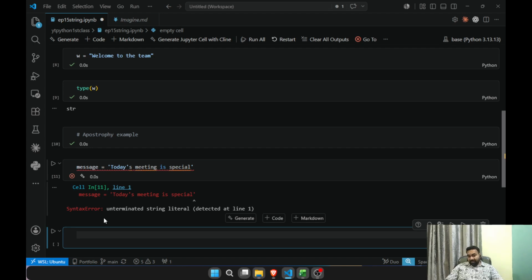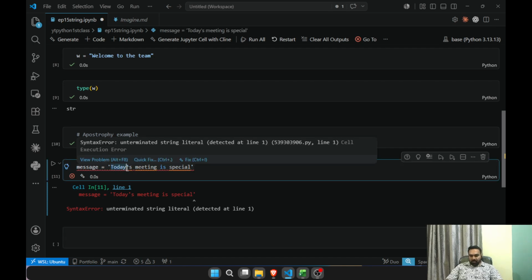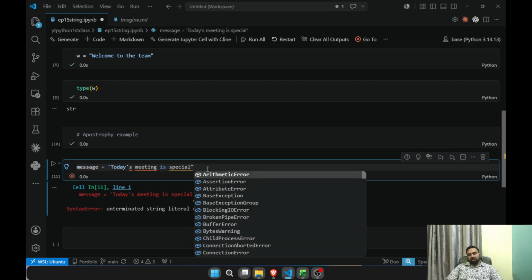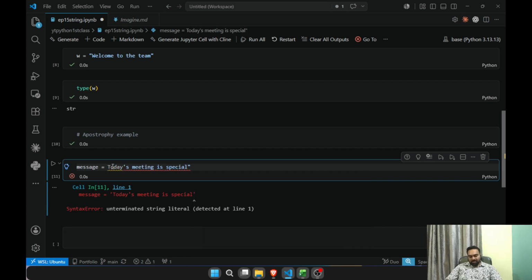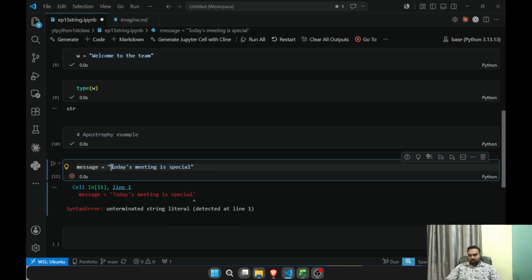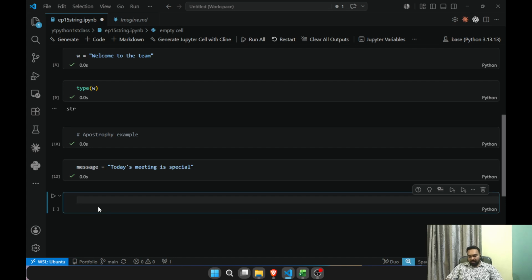So I will notice that I am getting an error. Why? Because after this today, Python is thinking that my single quote has been closed, but this whole sentence should be considered as a string. So here we are going to use double quotes, then only it will display the text as today's meeting is special, and it is converting into a string. So Control Z, and message, and again I will print message.